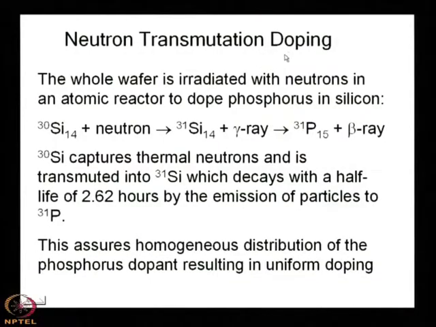But where the whole silicon is used, you cannot avoid any portion to remove from the host wafer. So, in that case, the neutron transmutation doping is resorted to, using which the whole wafer can be uniformly doped with phosphorus.